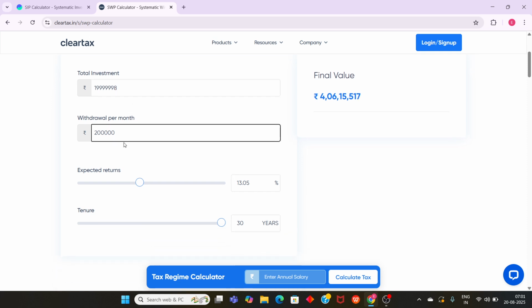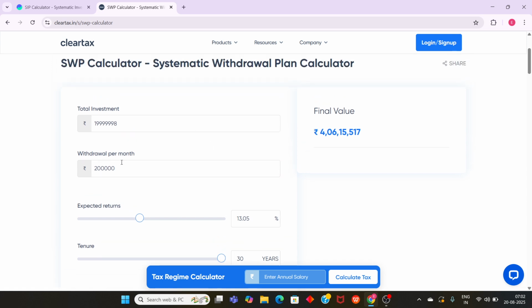The expected return over the period of 20 or 30 years, we can put as 13%, which is the average return. And the tenure, let's select 30 years. So you'll be withdrawing 2 lakh a month over 30 years from the total amount of 2 crore. Over 30 years, you'll withdraw a total of close to 7 crore 20 lakhs, and on the right-hand side you can see you are still left with 4 crore 6 lakh 15,000.